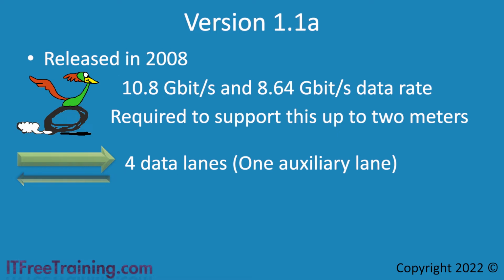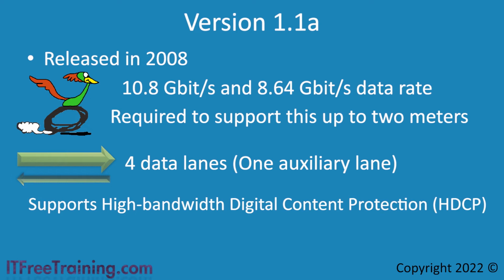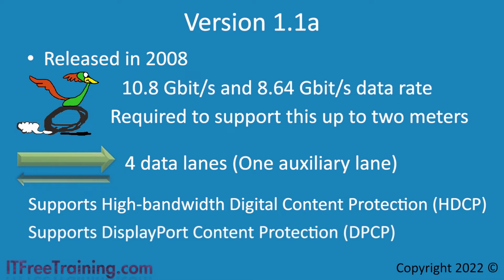The next feature is it supports High Bandwidth Digital Content Protection, or HDCP. This is copy protection that was originally designed by Intel. It also supports DisplayPort Content Protection, or DPCP, developed by Philips. Both are copy protection systems that are designed to prevent the signal being duplicated and copied once it leaves the computer via the connector. The idea being that only a supported device would be able to connect to the DisplayPort connector, thus preventing splitting devices and other recording equipment from being used.